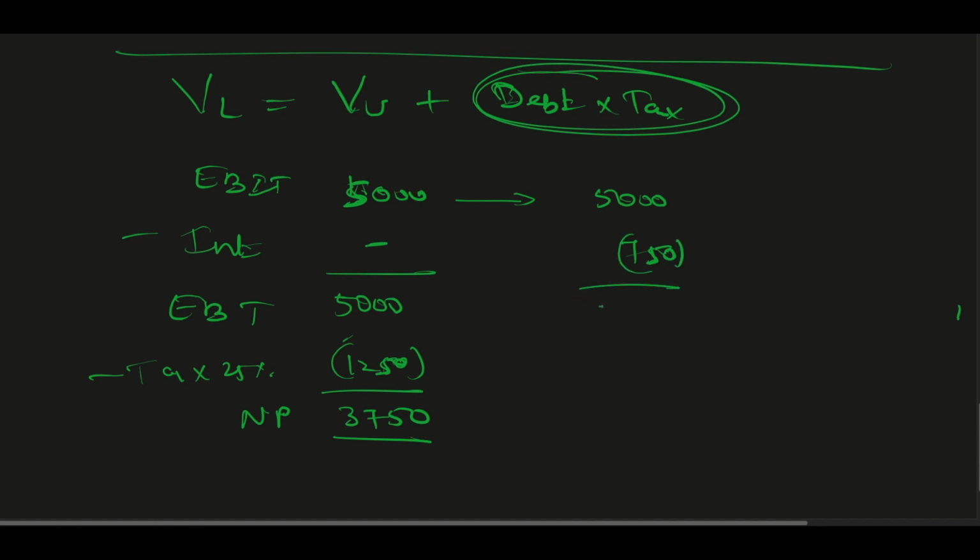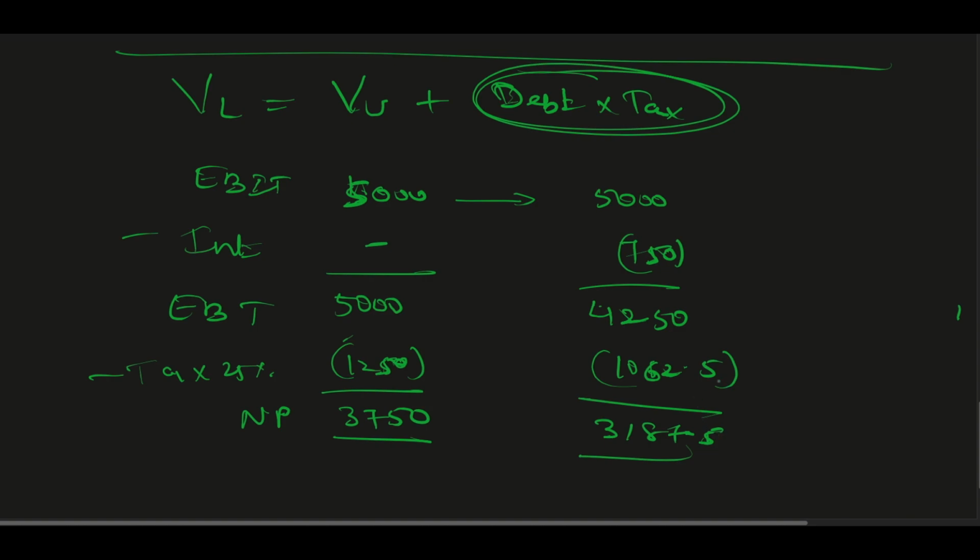So now my earning before tax will be 4,250. Tax at 25% of 4250 comes to 1062.5. Now when I calculate, net profit comes to 3187.5.